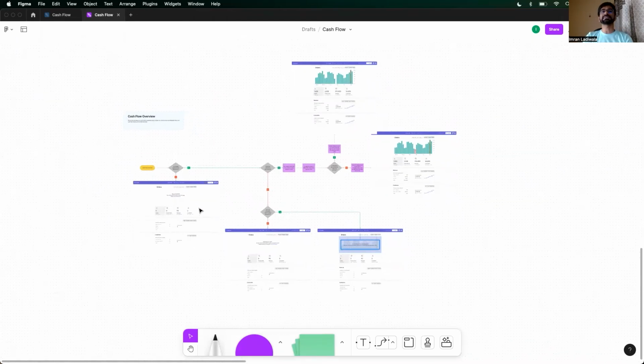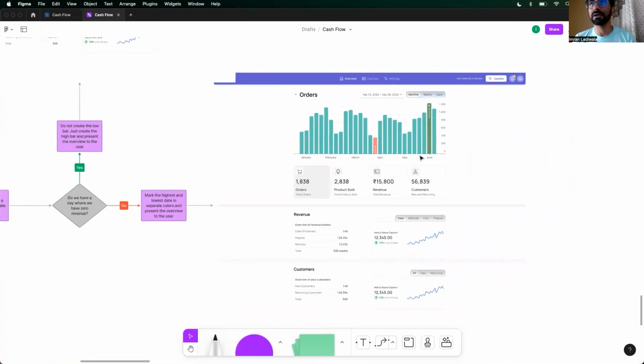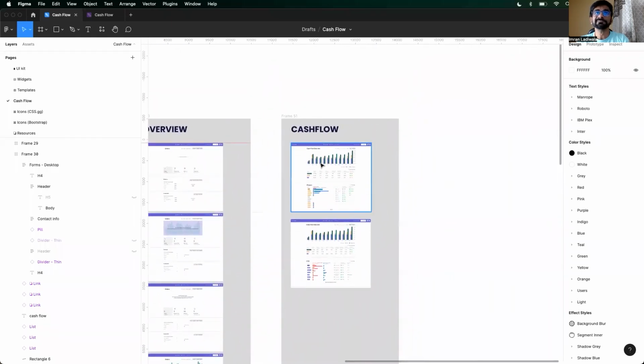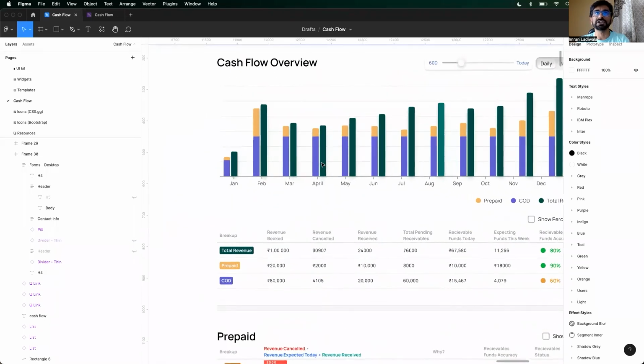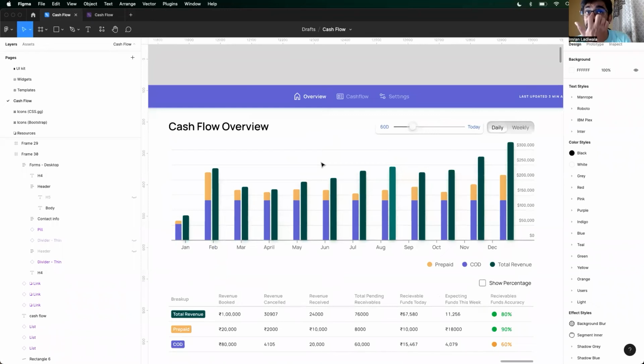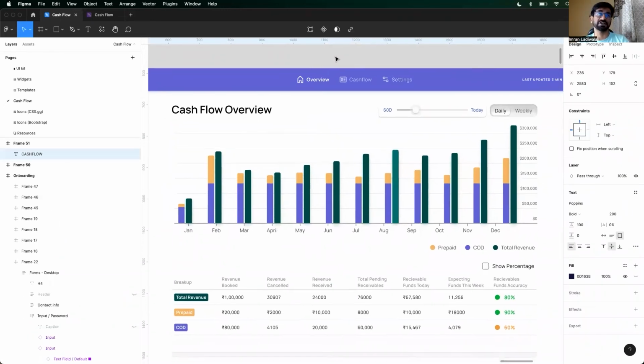Now, so that's on the cash flow overview. लेकिन cash flow कहाँ है? कि मेरे को मेरा पैसा कब मिलेगा, कितना मिलेगा, all of that. So वो कहाँ है? That is over here. I'm going to show you 2 screens. Here is your cash flow overview. You're going to spend most of your time on this screen.